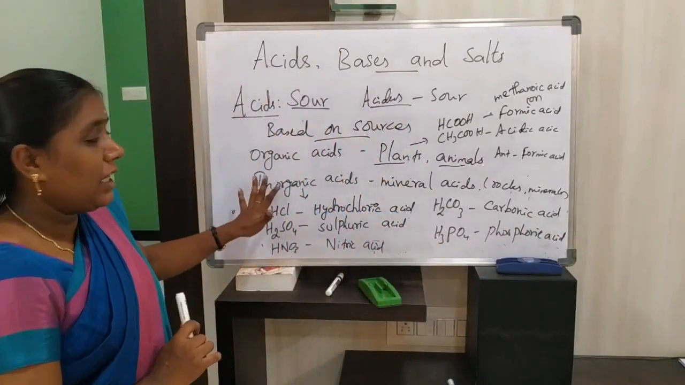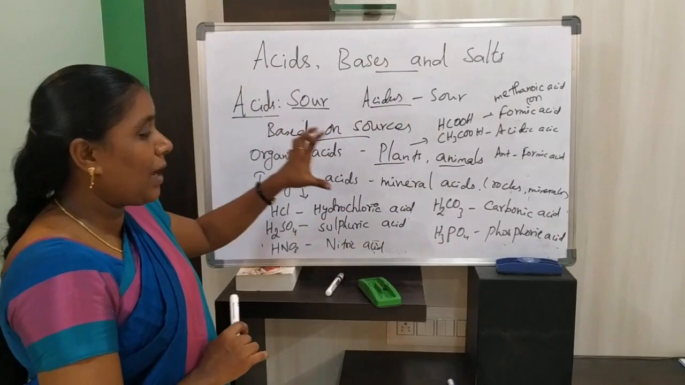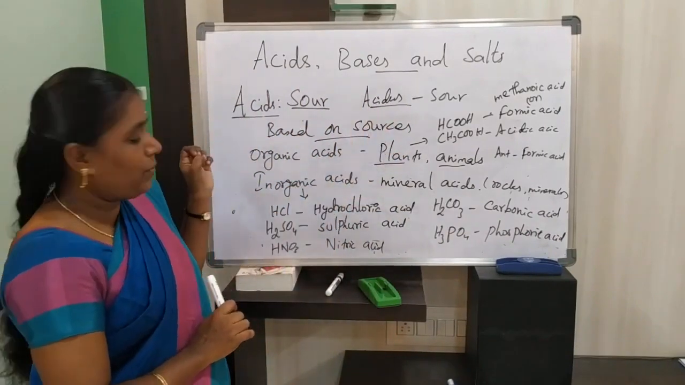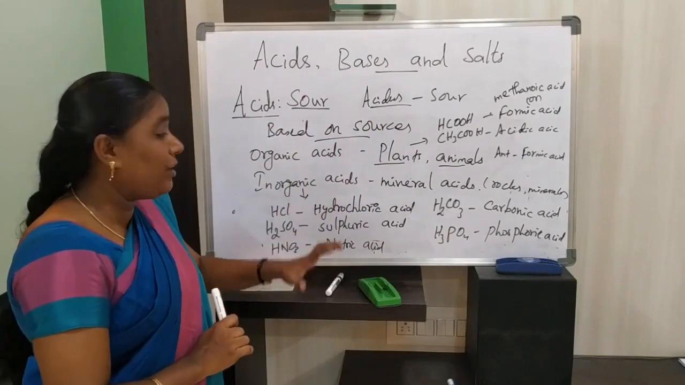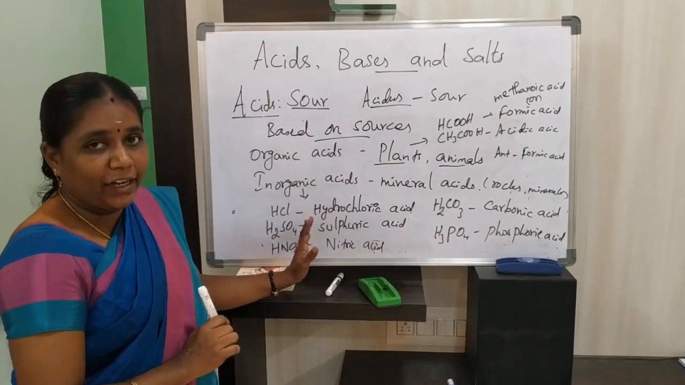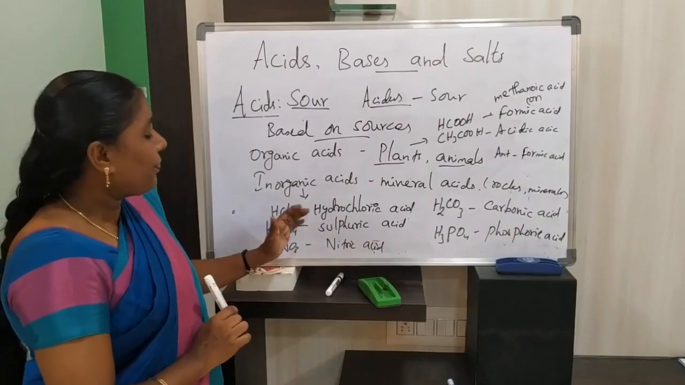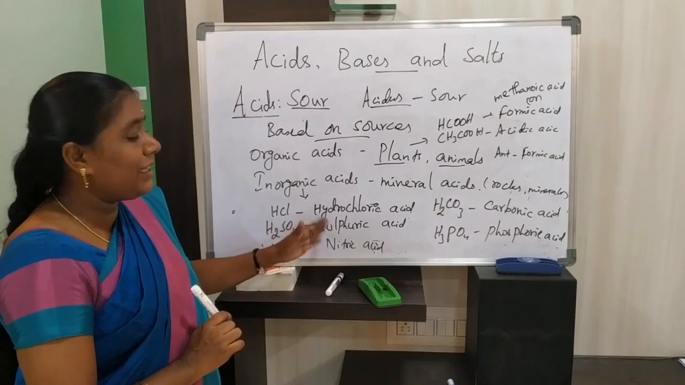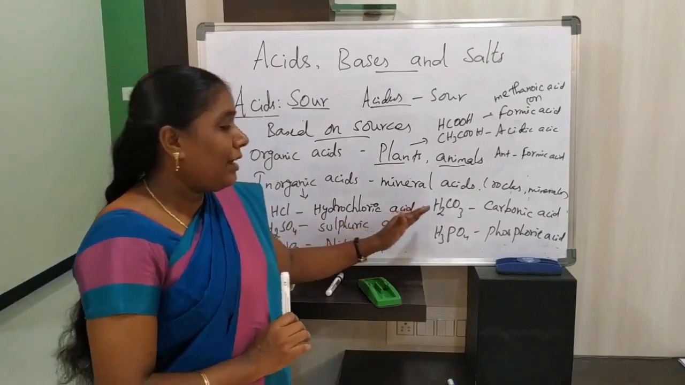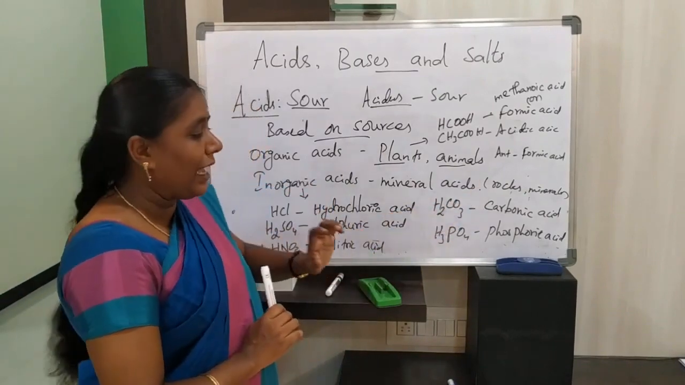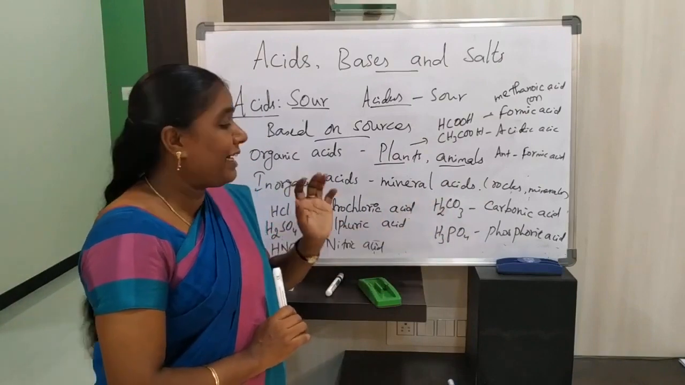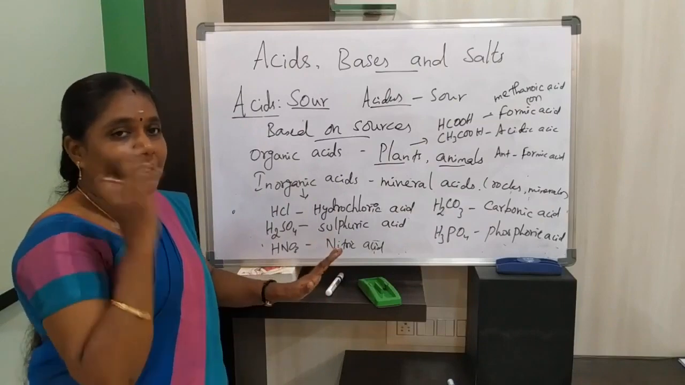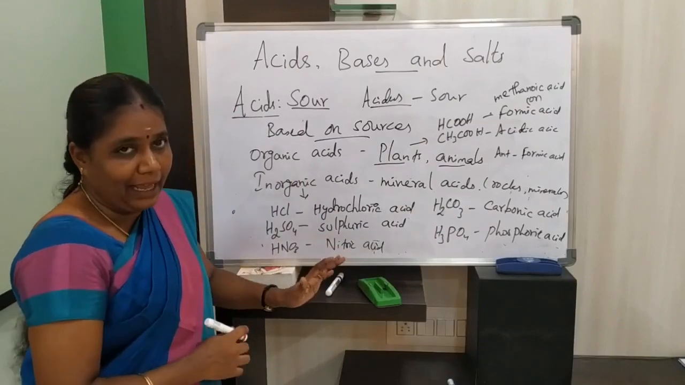Listen here. Inorganic acids are generally obtained from minerals, that is rocks, and synthesized in the laboratory. HCl is hydrochloric acid. The formula of hydrochloric acid is HCl. H2SO4 is sulfuric acid, HNO3 is nitric acid, H2CO3 is carbonic acid, and H3PO4 is phosphoric acid. So these are some examples of inorganic acids or mineral acids.